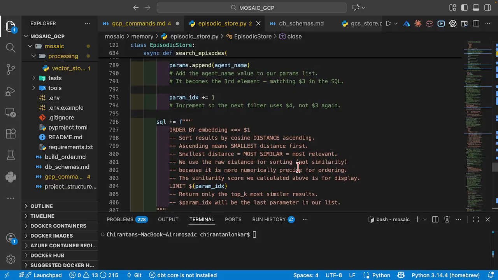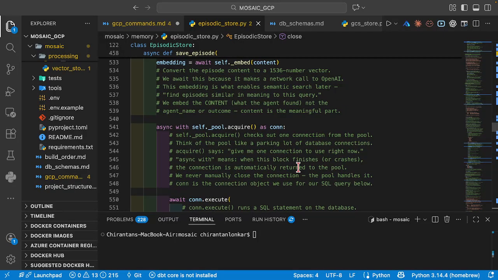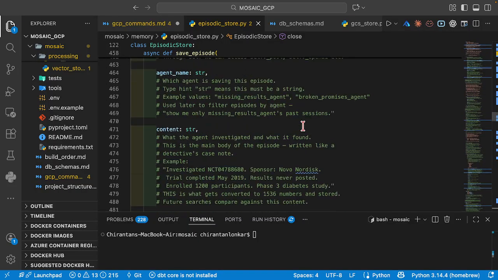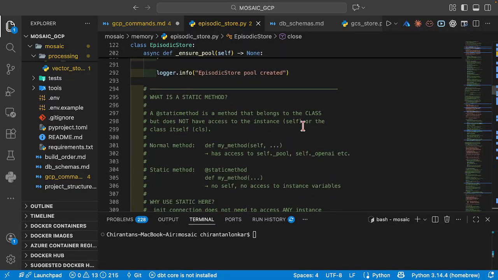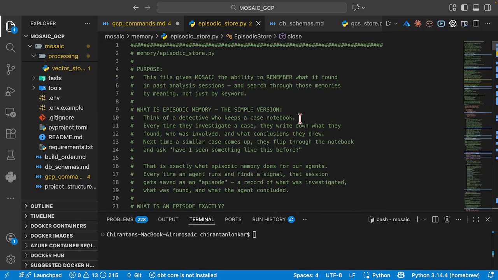You can see it is quite an interesting interaction that happens at an episodic memory level. I hope you are trying to understand how we are creating the memory here. We are using Cloud SQL for populating the episodes table. At the same time, we're also using the pgvector vector database capabilities here. So that is about the episodic store. Let's now move to the next memory that we'll be building. Thanks.